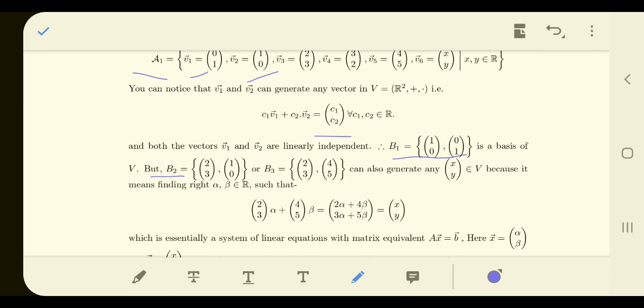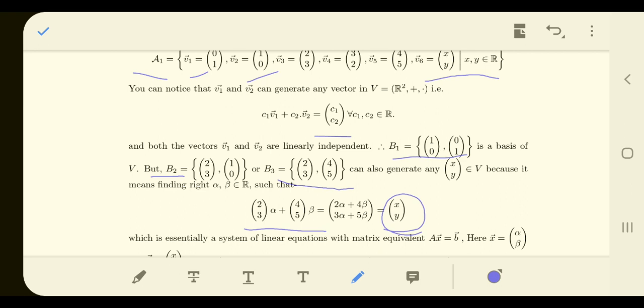The linear combination of this basis should be able to generate any arbitrary vector (x, y) in R2, which is the definition of A1. If it is able to generate that, then we'll say that it is a basis, because (2, 3) and (4, 5) are linearly independent. I cannot write (4, 5) as a scalar multiple of (2, 3), and similarly I cannot write (2, 3) as a scalar multiple of (4, 5).